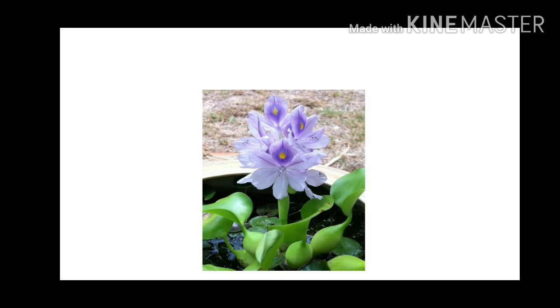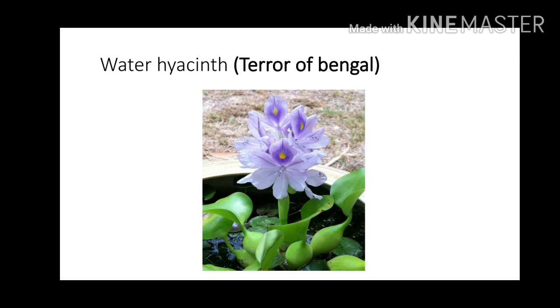The time of vegetative propagation of this plant is very short. In a very short period of time, this plant can propagate and spread all over the water. That's why this plant is called the terror of Bengal. The name of the plant is water hyacinth, and it is commonly called the terror of Bengal.